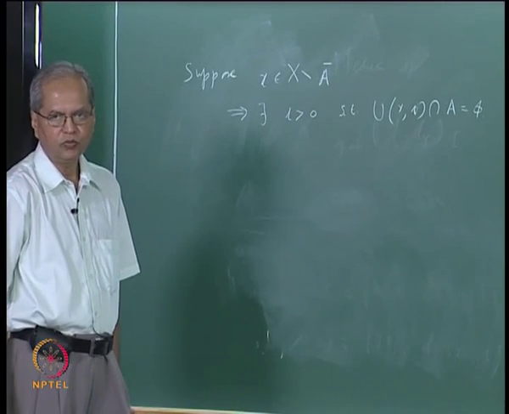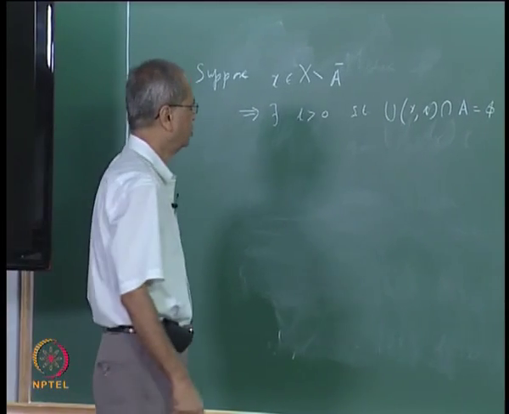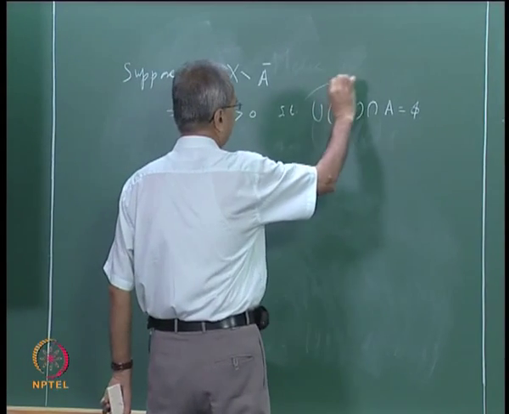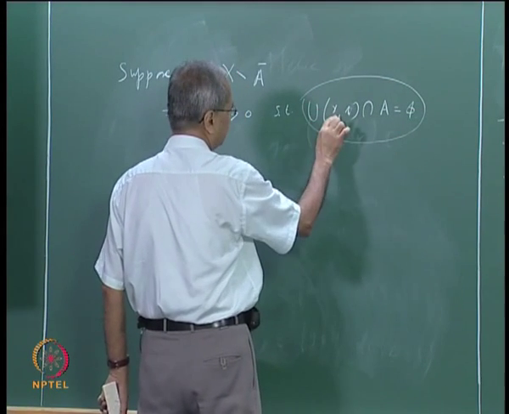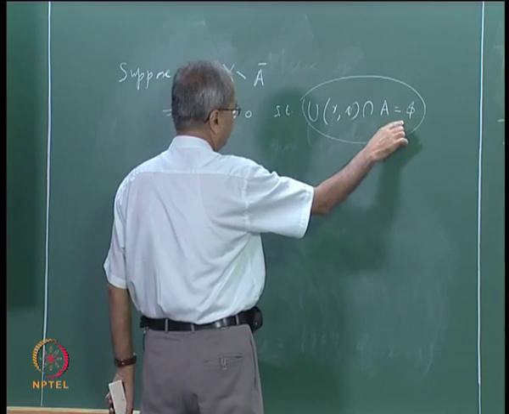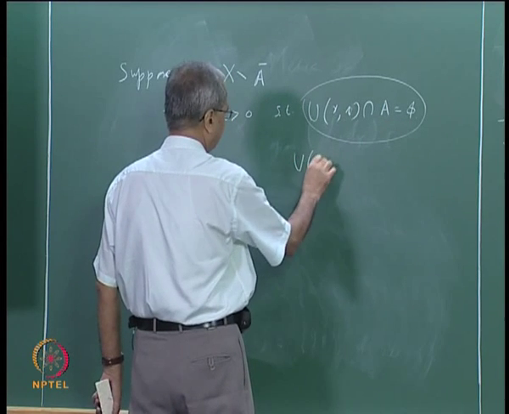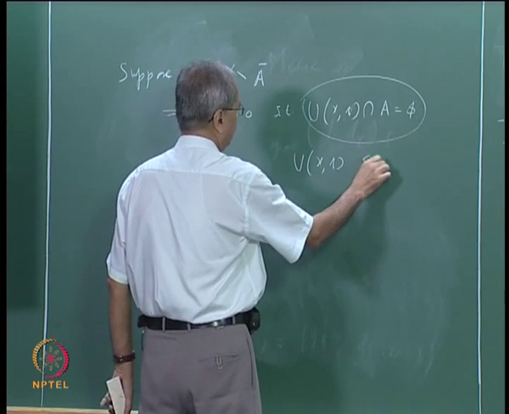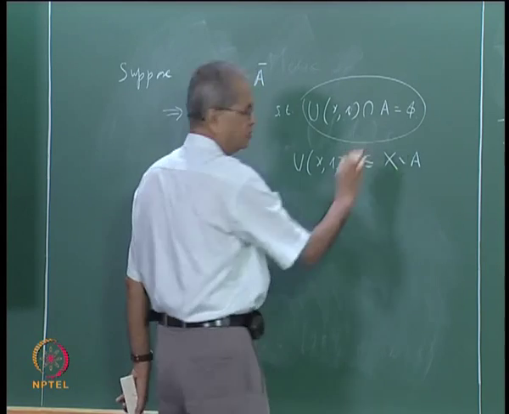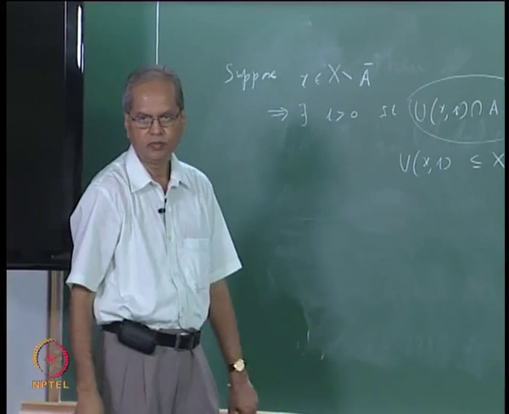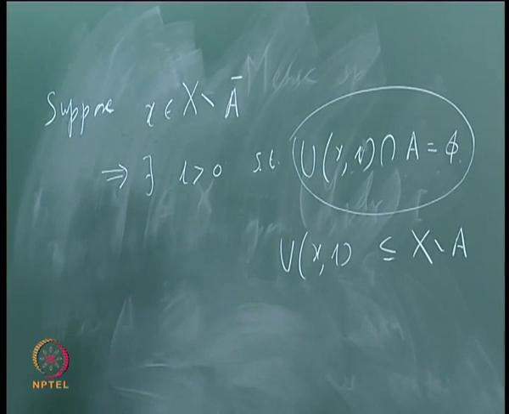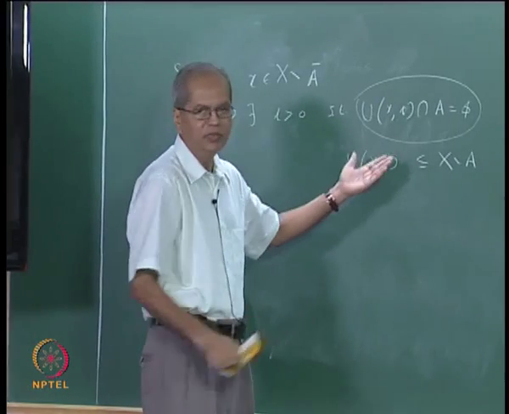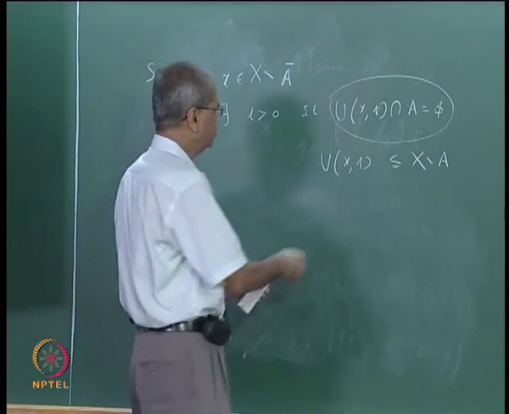Now this thing, open ball U(x, r) intersection A is empty, is it the same as saying that U(x, r) is contained in X minus A? Its intersection with A is empty means it is contained in its complement, right. So these two things are equivalent.